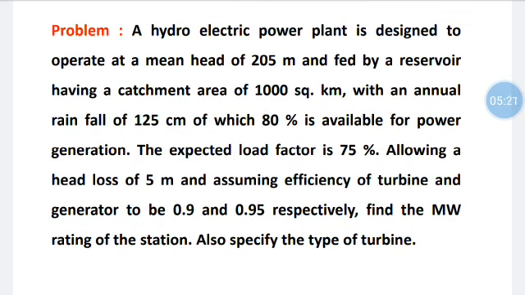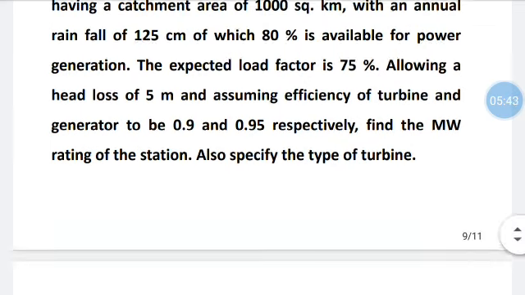Efficiency of the turbine and generator are taken as 0.9 and 0.95. We need to calculate the megawatt rating of the station and also specify the type of turbine. Here the turbine is mechanically coupled to the generator, so the overall efficiency is calculated as the product of efficiencies of turbine and generator, 0.9 and 0.95, which will give you the overall cascaded efficiency of this turbine and generator arrangement.